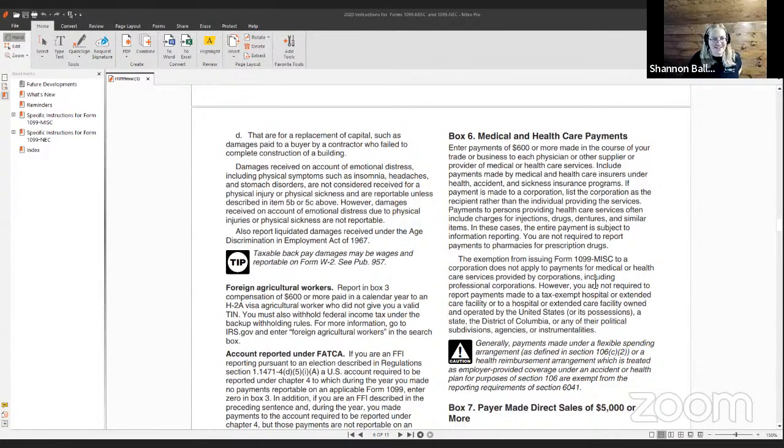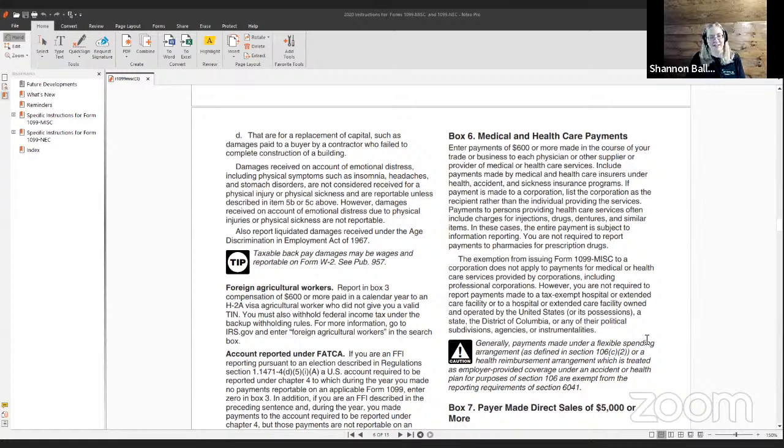All right. Damages received on account of emotional distress, including physical symptoms such as insomnia, headaches, and stomach disorders, are not considered received for physical injury or physical sickness and are reportable unless described in item 5B or 5C above. However, damages received on account of emotional distress due to physical injury or physical sickness are not reportable.